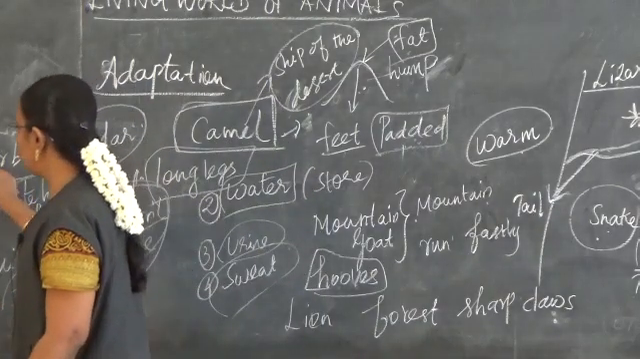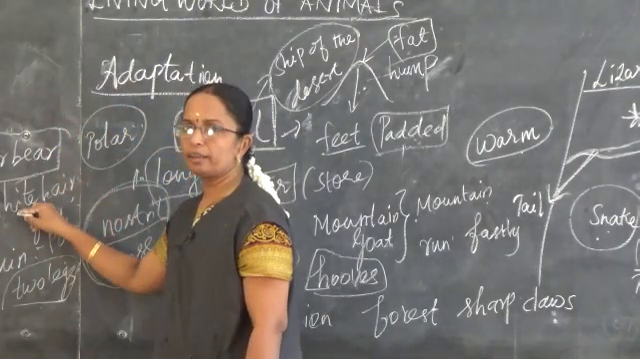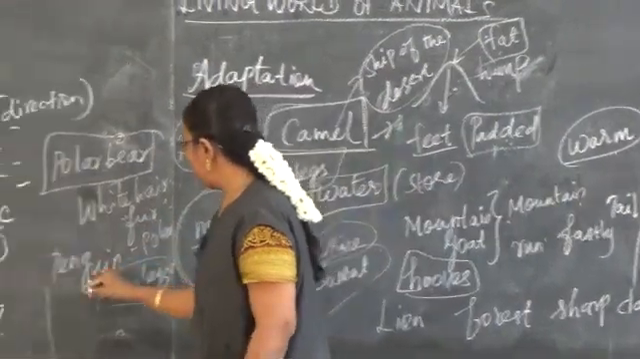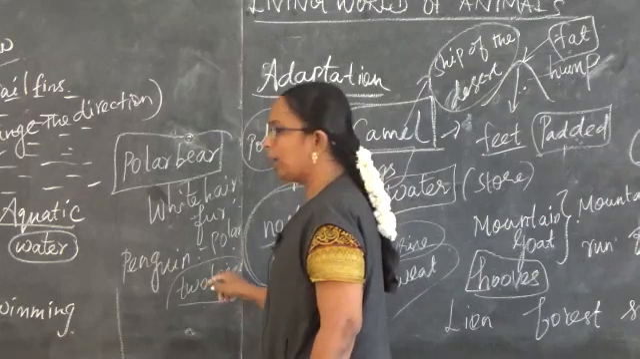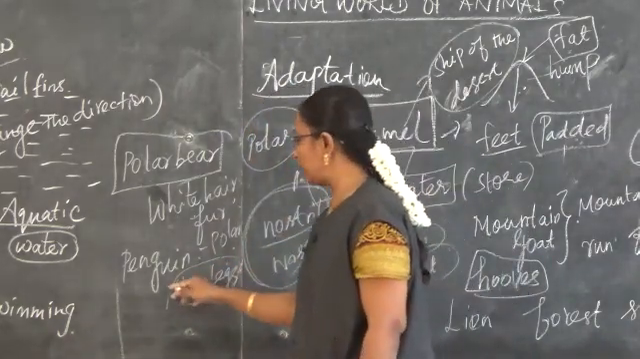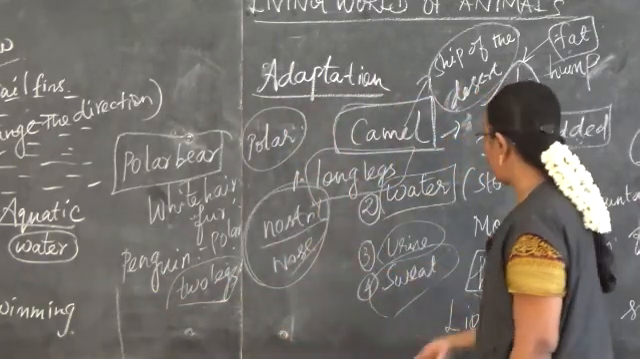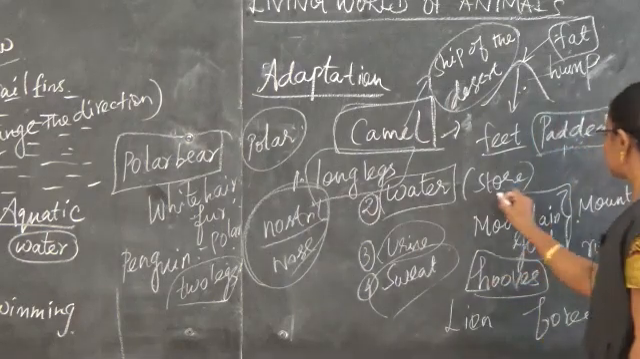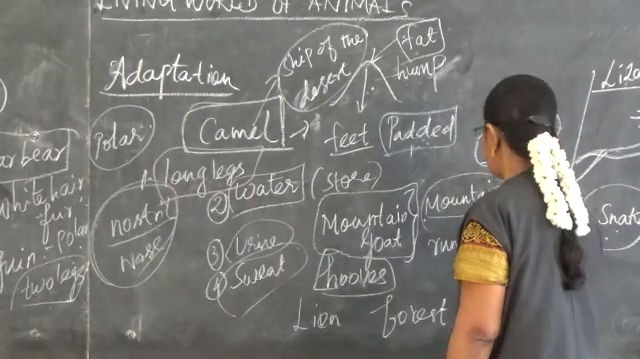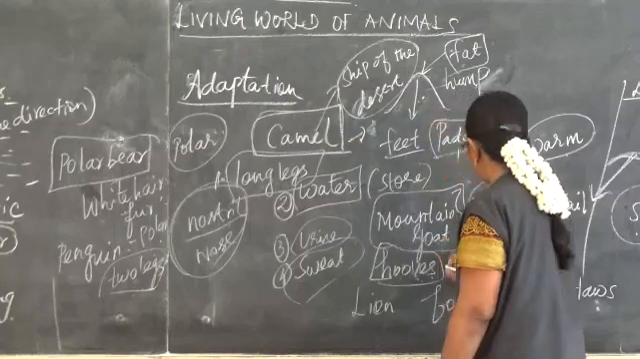When we talk about the polar bear, they are found in the polar region, and their body is fully covered with hair. And then the penguin is also found in the polar region, and they have 2 legs. With the help of paddles, they are able to swim, and with the help of the legs, they are able to walk. And then the mountain goat is found in mountains, and they run fast. They have hooves. With the help of that, they are able to run fast.